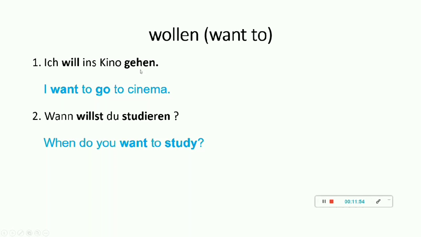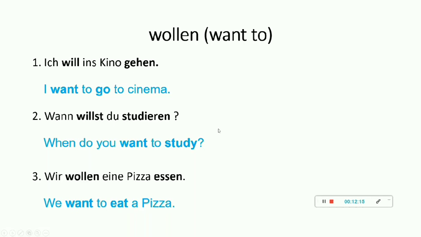And the third and the last example, "Wir wollen eine Pizza essen." Wir wollen. Wollen is the modal verb. It gets conjugated with wir. It becomes wir wollen. Eine Pizza essen. The actual verb is essen. We want to eat a pizza. I hope this is clear, guys.